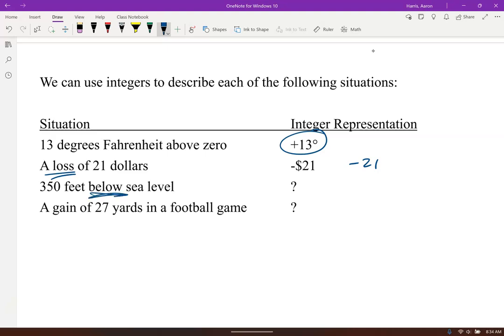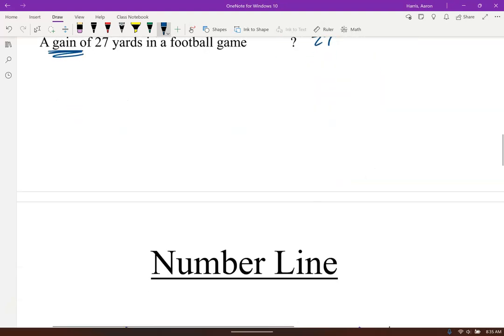350 feet below, what do you guys think this is going to be? You can go ahead and punch it into the chat there. 350 feet below 0 would be represented by below sea level. Good, a -350, exactly. Good, you guys, very nice. Say Jasmine, yep, good, Allison, awesome. A gain of 27 yards would be positive, exactly, positive 27, yep. Awesome, thanks you guys, Peyton, Allison, nice.